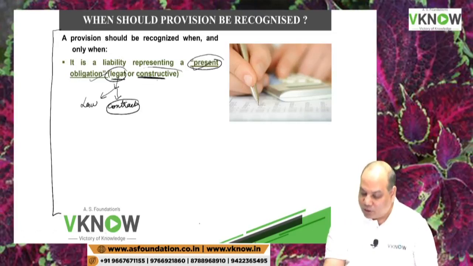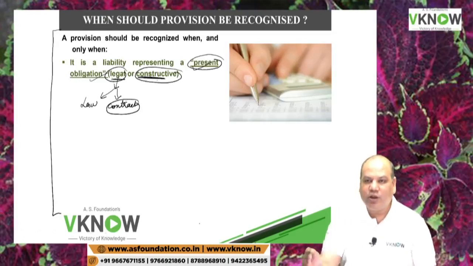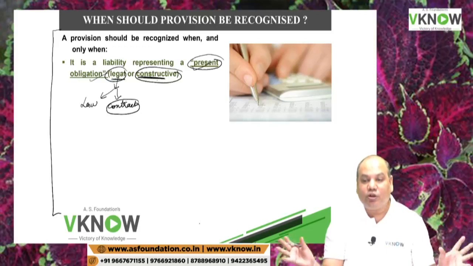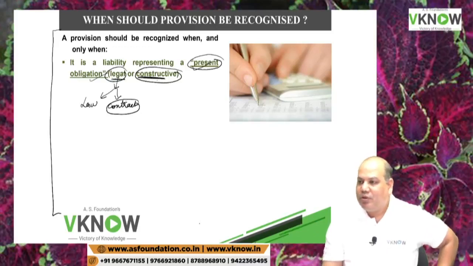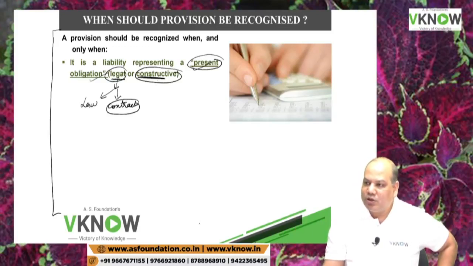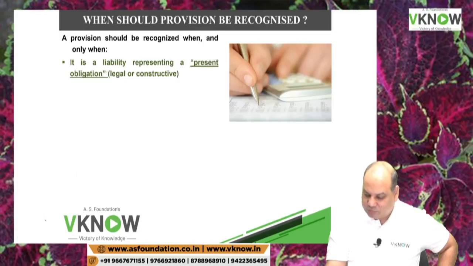But to maintain the good relationship with the customer, I say if you don't like the product, you can return after 30 days. That is not contractual, but that has become my past practice. That is to maintain good relation. If a customer comes, we return the goods. But that is not mentioned in contract. Then it is constructive.